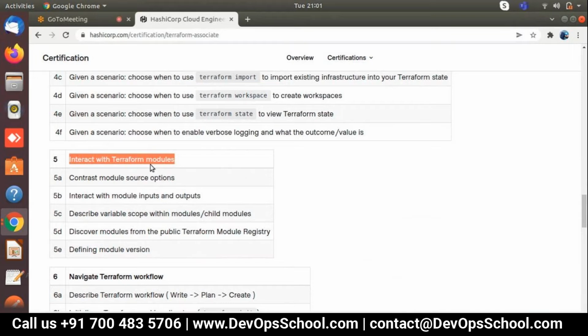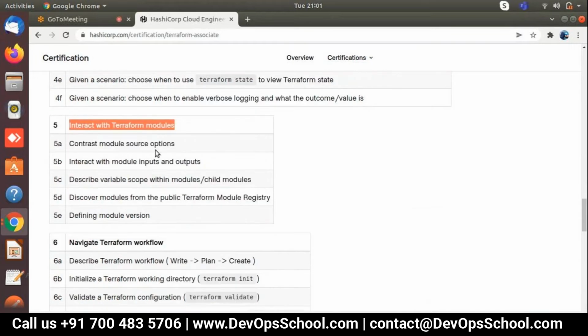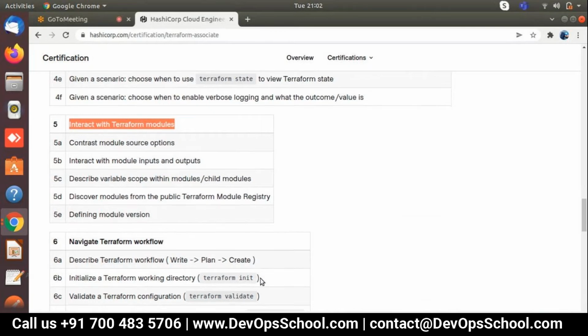We need to take care of how modules are pointed to, what the child and main modules are, why we use main and child, and what the difference is between them. Discover modules from the public Terraform module registry. As I mentioned, Terraform is not a logical language. It is a predefined language by HashiCorp, which we just copy and paste and design as per our requirement. So that is the strategy we need to apply here.